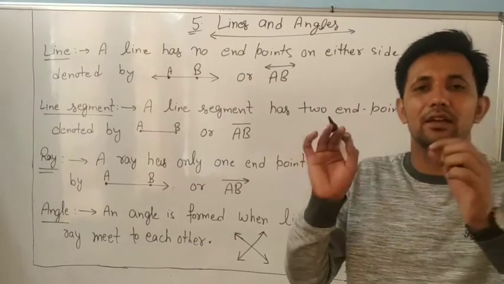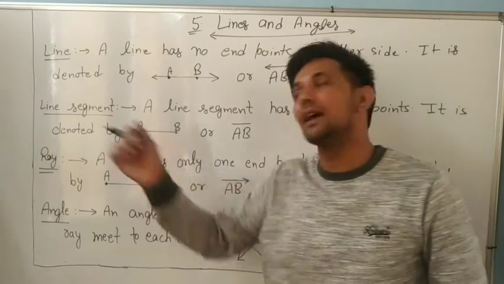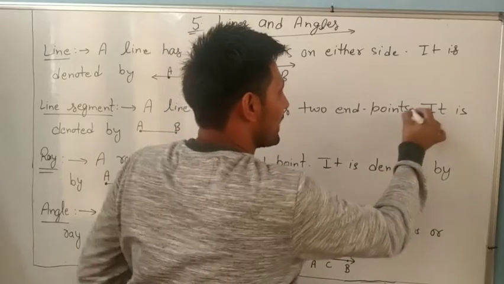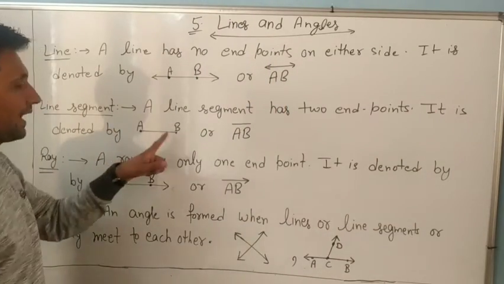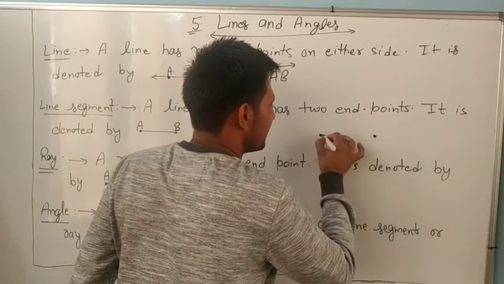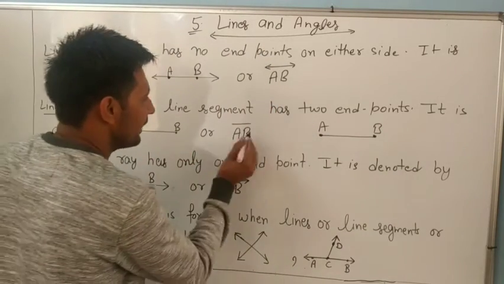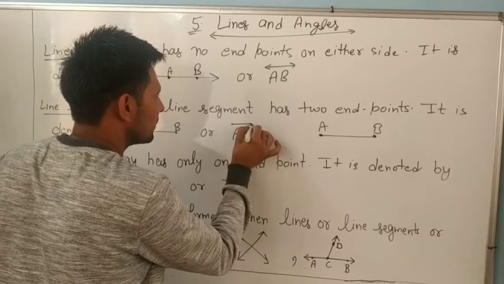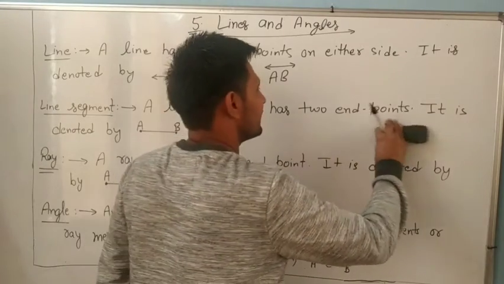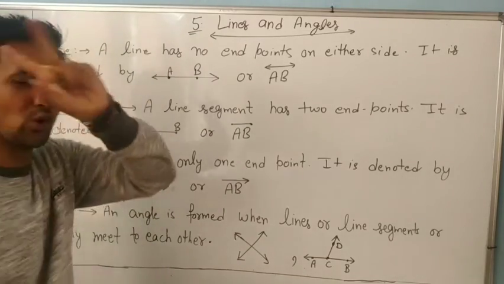If a line has two end points, we call it a line segment. A line segment has two end points. It is denoted by this. Whenever we use these full stops, it means they are ending. It is denoted by A, B. So, very simple: a line has no end point, and a line segment has two end points.